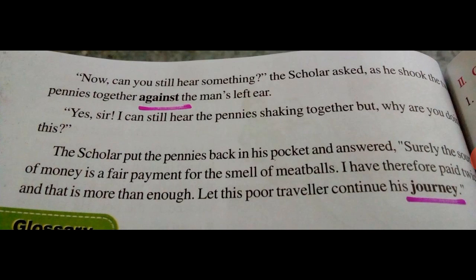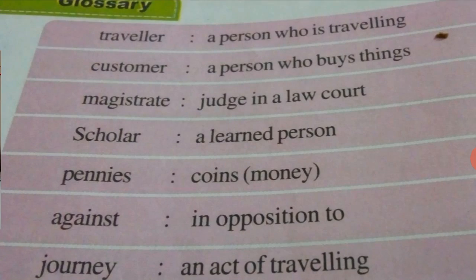Okay, all of you look at the glossary. Traveler, a person who is traveling. Customer, a person who buys things. Magistrate, judge in a law court. Scholar, a learned person. Pennies, coins or money. Against, in opposition to. Journey, an act of traveling.